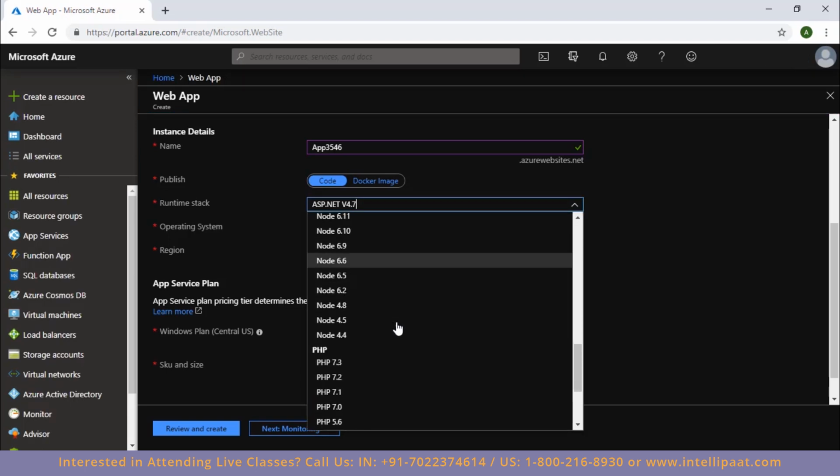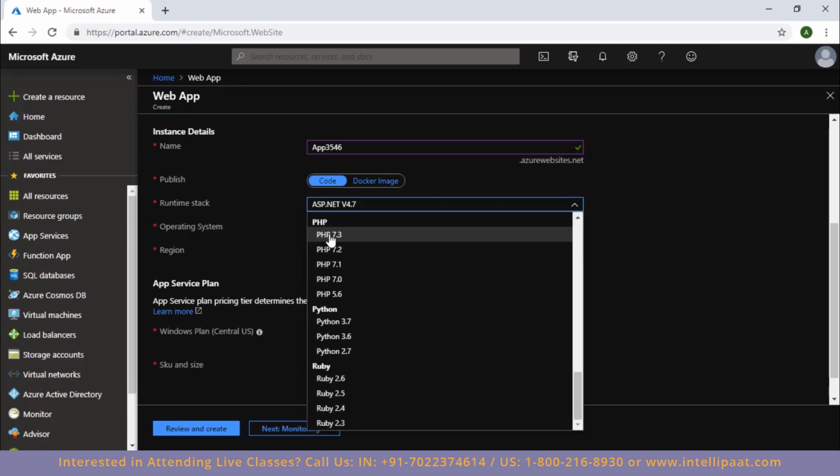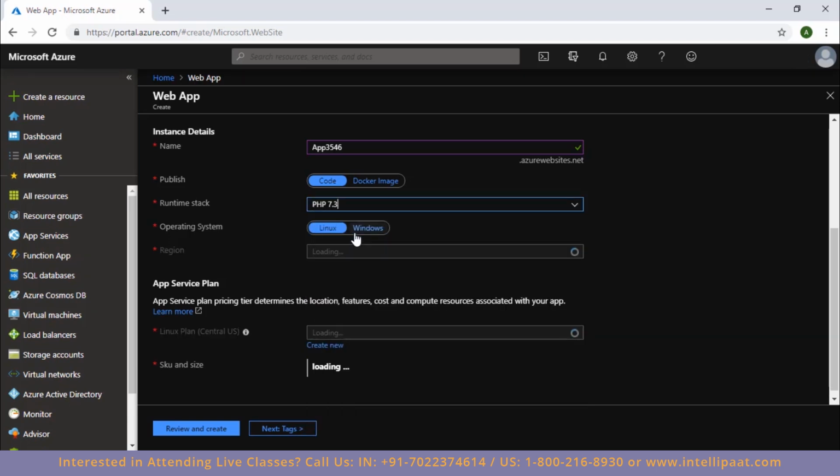So for this demo, I'll select the PHP language here. It's supported in both Linux and Windows. As you can see, I can change the operating system here. So I'm going to go ahead and keep the operating system as Linux only.